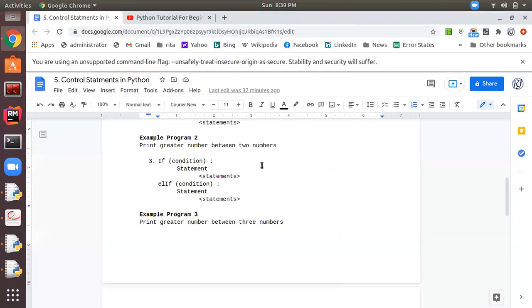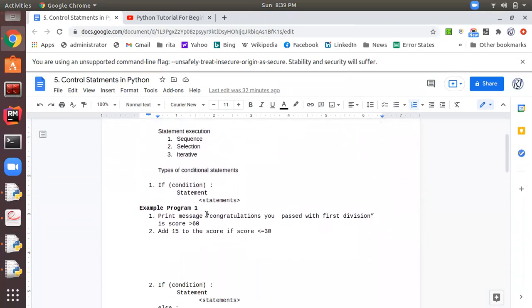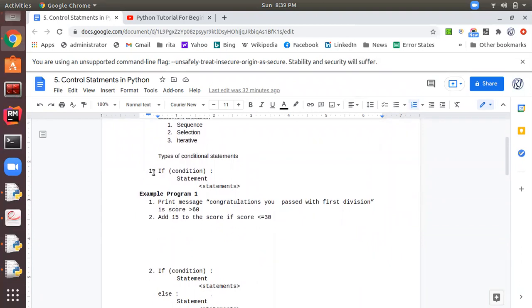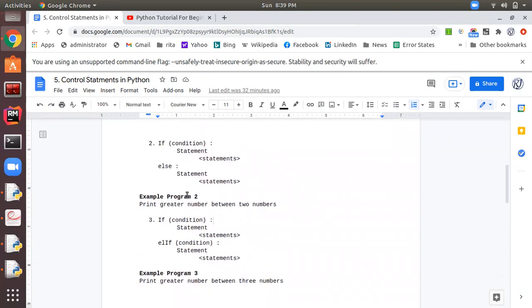So in this session I have covered the various types of if statement. Let me summarize this. First we discussed the simple if statement, where we are checking only the true part of the condition. Then in the second example I discussed the if else statement, where we check the true part of the condition, and if the condition is false, then we print some message provided in the else part.